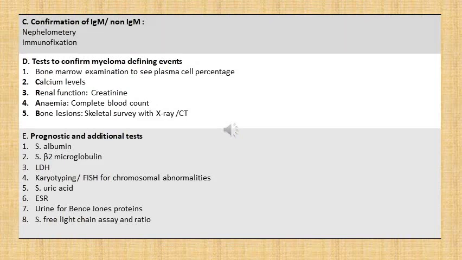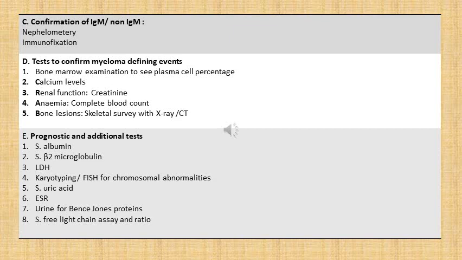Next step is confirmation of IgM versus non-IgM. As we have discussed earlier, it is in our interest to identify whether it is an IgM type elevation of immunoglobulin or non-IgM type, because there are certain conditions which will have elevation of IgM, whereas other conditions will have elevation of non-IgM. So this will help us in narrowing down our diagnosis. This can be achieved by nephelometry and by immunofixation. We have discussed in our previous slide that immunofixation can also help us in identifying which type of immunoglobulin is elevated.